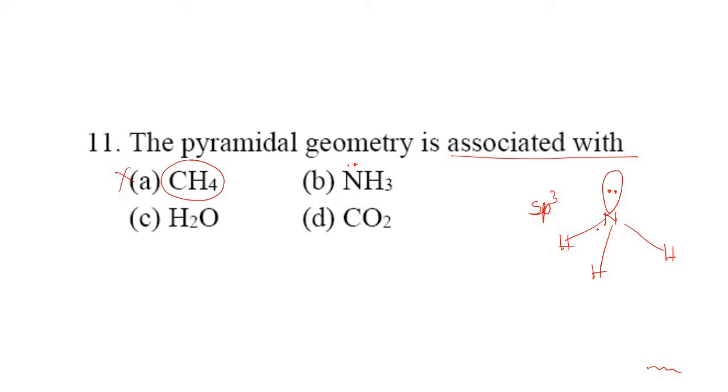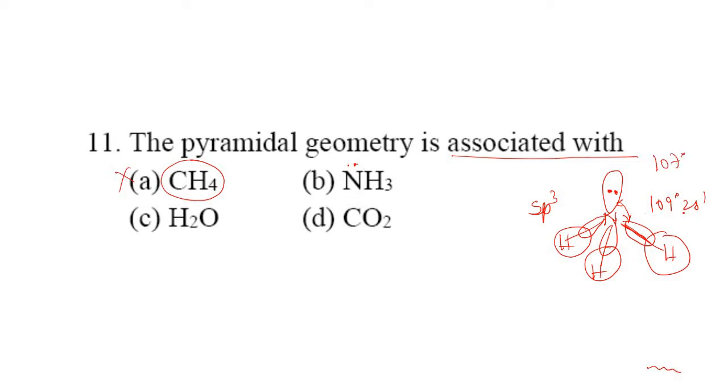All are sp3 hybridized orbitals. So this is sp3, this is sp3, and even this is sp3. Here overlap is possible with hydrogen, here also with hydrogen, and here also with hydrogen, right? So the actual bond angle should have been 109 degrees 28 minutes, but because of the presence of the lone pair, the lone pair of electrons undergoes repulsion with the bonding pairs of electrons, due to which the bond angle is 107 degrees.